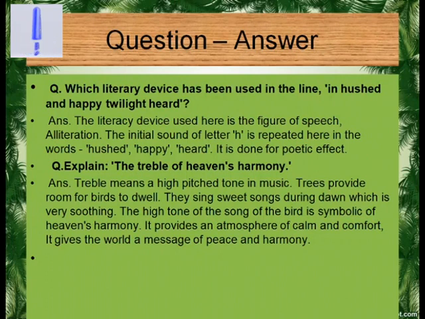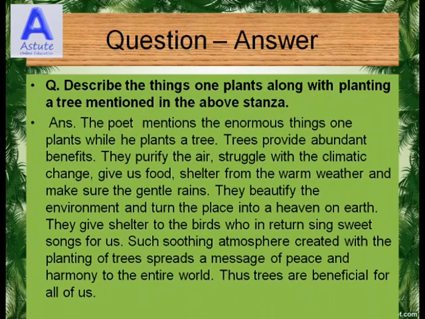Explain the treble of heaven's harmony. Treble means a high-pitched tone in music. Trees provide room for birds to dwell. They sing sweet songs during dawn, which is very soothing. The high tone of the song of the bird is symbolic of heaven's harmony. It provides an atmosphere of calm and comfort. It gives the message to the world, the message about peace and harmony.